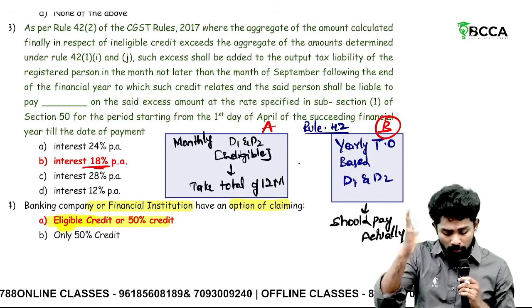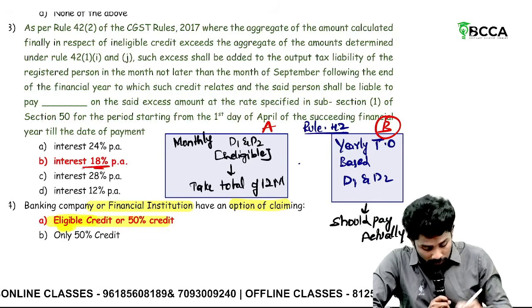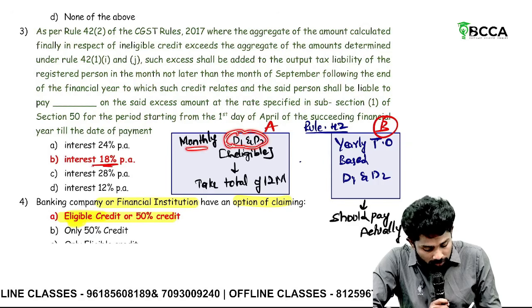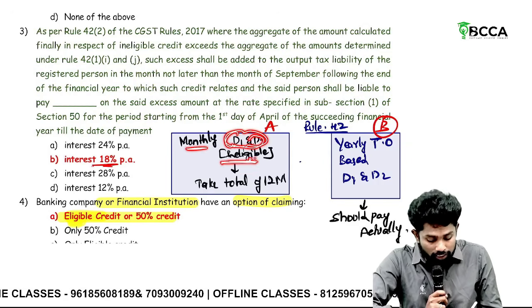You'll calculate that using the formula, T1, T2 and all. I'm not explaining all that. You can refer to the Soprathon. Monthly, you'll be doing this, D1 and D2, and finding out what is ineligible.